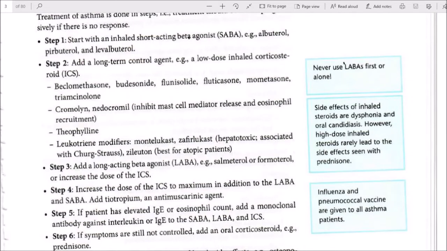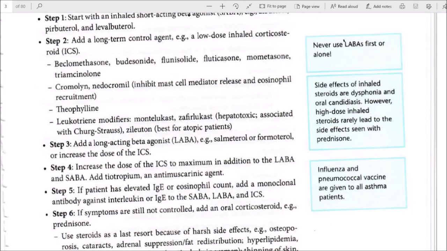Step 3. Substitute long-acting beta agonists, LABA, for example salmeterol or formoterol, or increase the dose of the inhaled corticosteroids. Step 4. Increase the dose of inhaled corticosteroids to maximum, in addition to the LABA, the short-acting beta agonist, and tiotropium, an antimuscarinic agent.